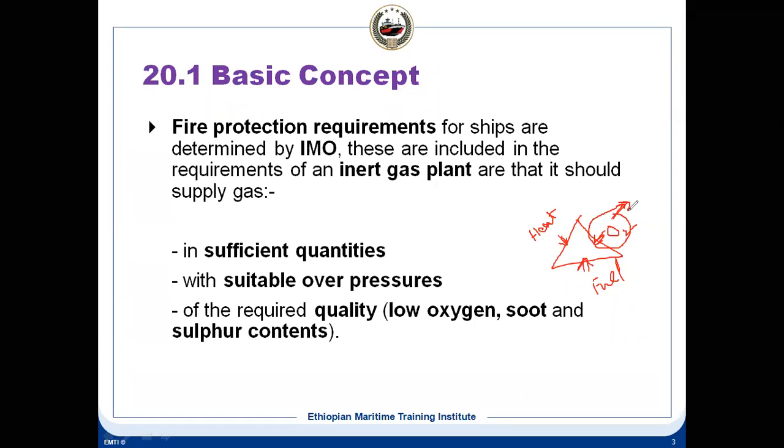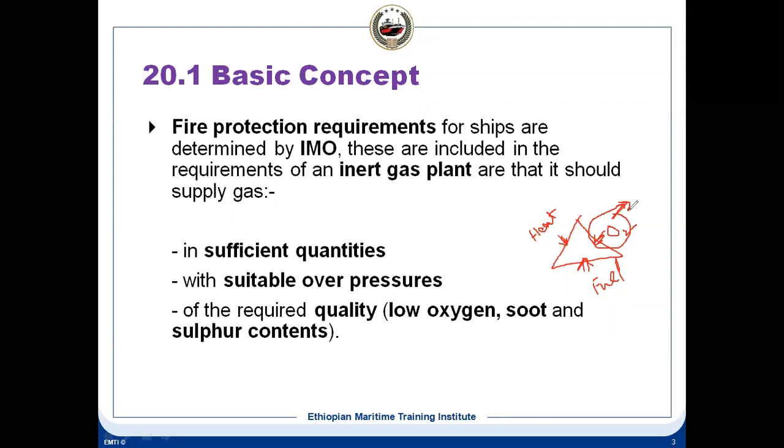And then quality. It means it has to have good quality, because what is IG? For example, on a crude oil tanker, it will be from the boiler flue gas, or we can have our IG generator, which will be producing IG by burning fuel, but that fuel will be a higher grade distillate fuel, not the heavy oil burned in the boiler. So the quality has to be maintained.